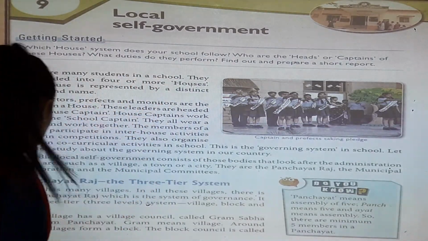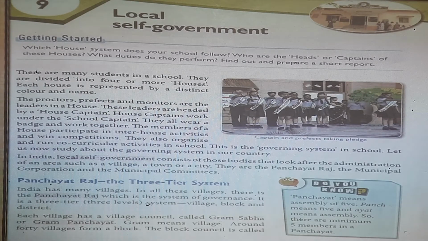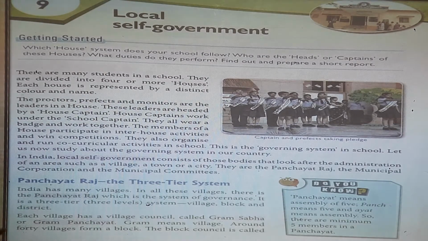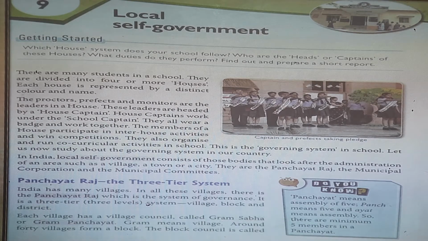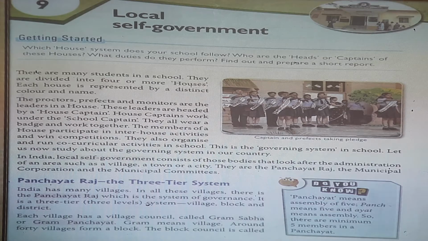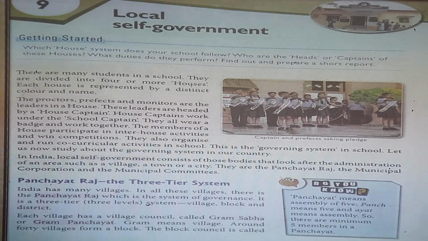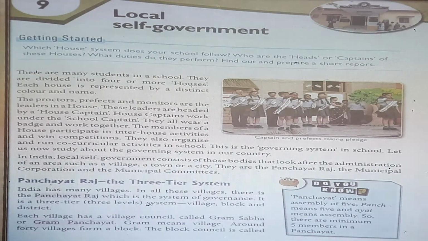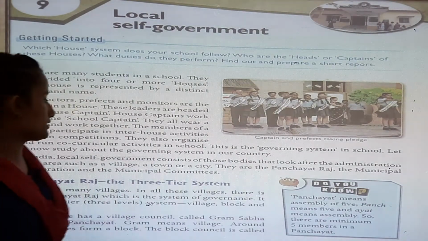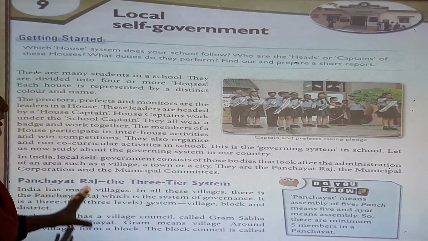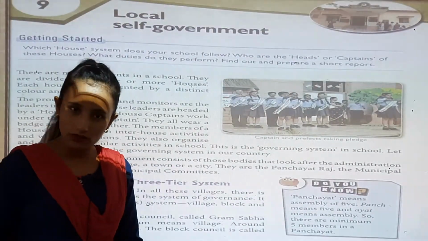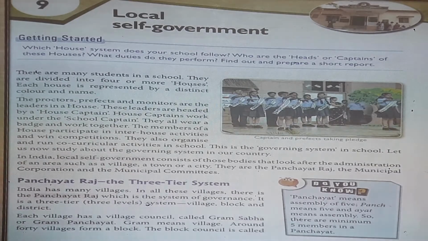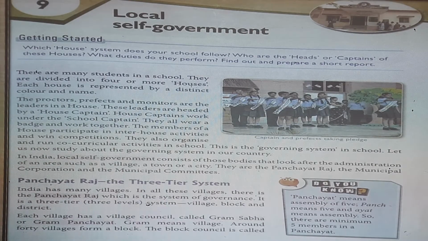Now, Panchayat Raj, the 3-tier system. India has many villages. In all these villages there is Panchayat Raj, which is the system of governance. In village areas you can see there is Panchayat Raj.